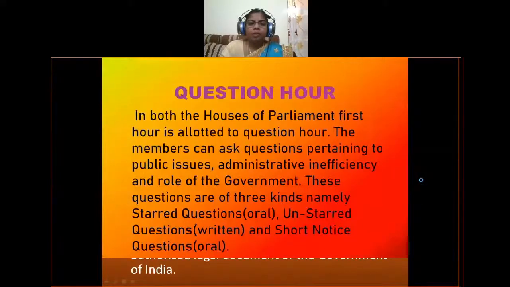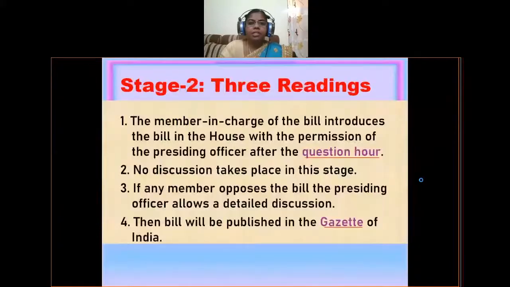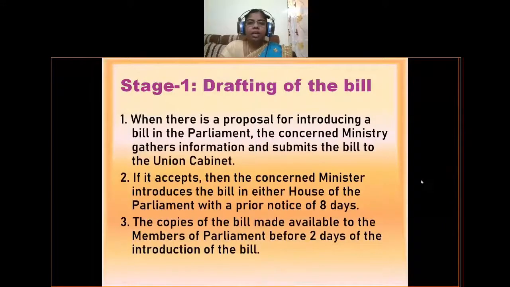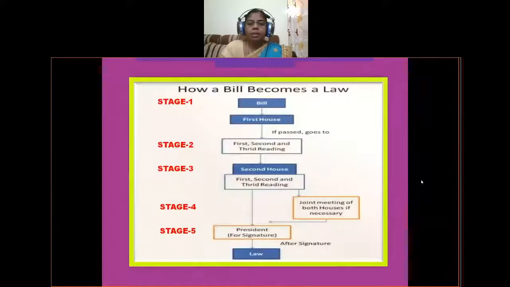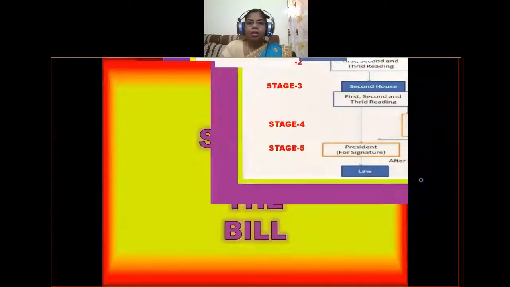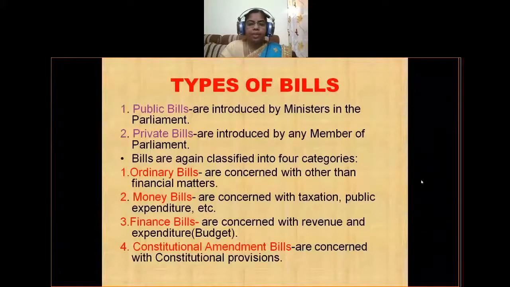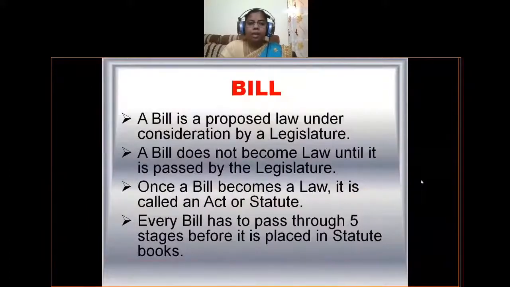This is about question hour, this is the first reading, and this is the second stage, which consists of 3 readings. This is the first stage, drafting of the bill, and this is the brief explanation of how a bill becomes a law, and these are the 5 stages of the bill. These are the types of bills you have to learn, and this is what a bill is, the definition of a bill.